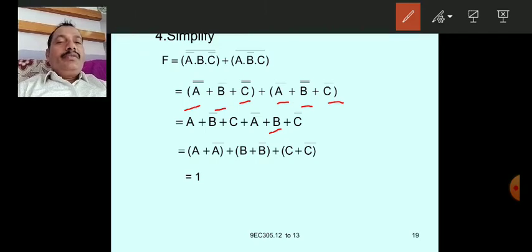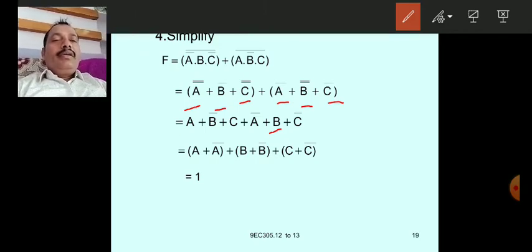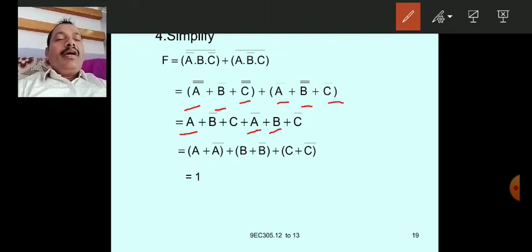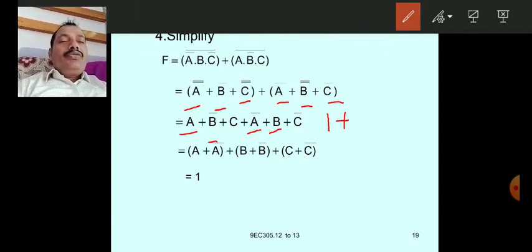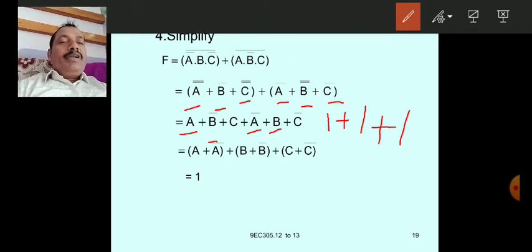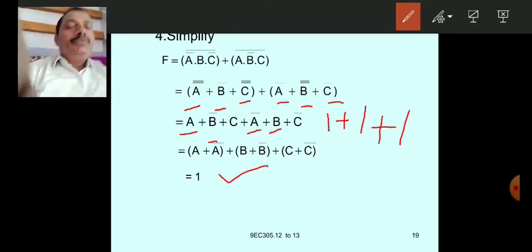And if you observe, here A is there, here A bar is there. A plus A bar is 1, plus here B bar is there, here B is there. So B bar plus B is also 1, plus here C is there, plus C bar is there. Here is also 1. So total 1 plus 1 plus 1. That means 1 plus anything is 1. So finally you will get the value 1.